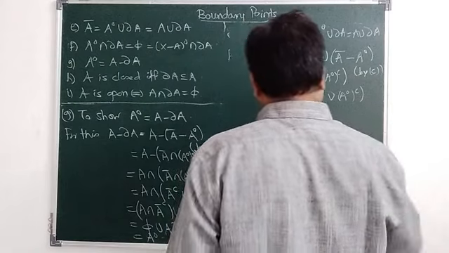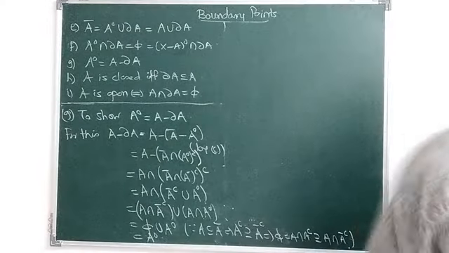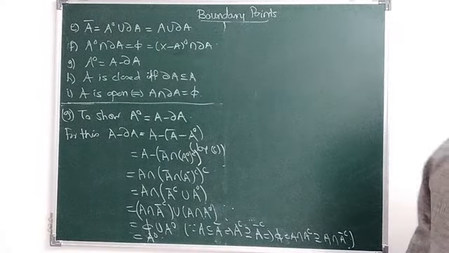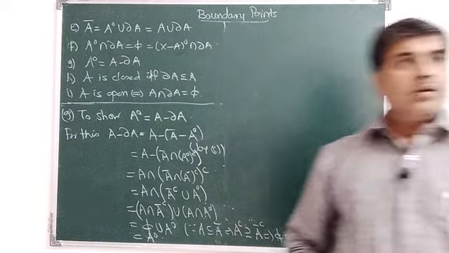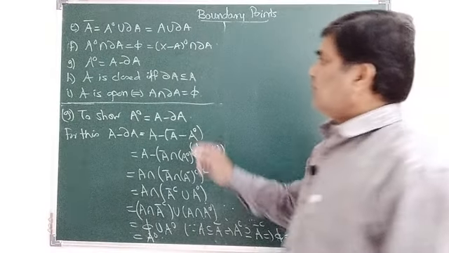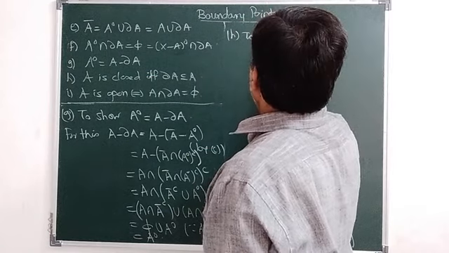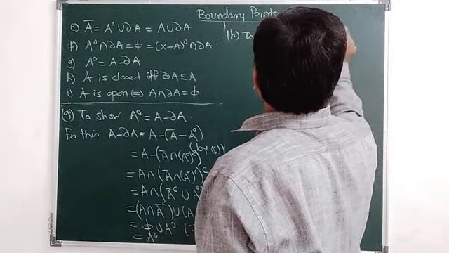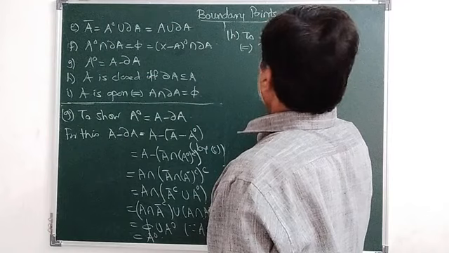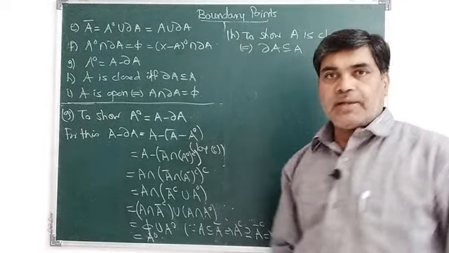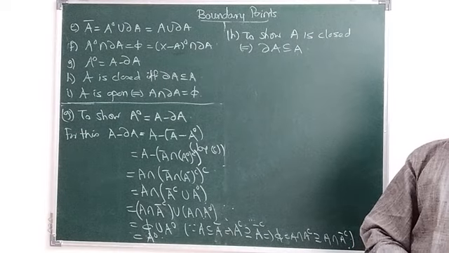Now we have to show H, to show A is closed if and only if ∂A is contained in A. Right.